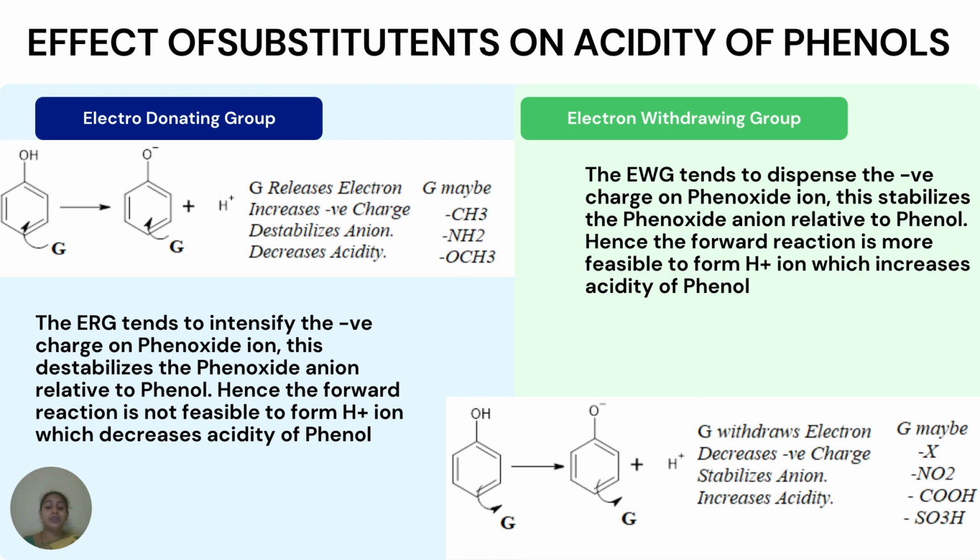So generally, if electron withdrawing groups are there, they will definitely increase the acidity of phenol. Examples of electron withdrawing groups are halogens, nitro group, carboxylic acid and also sulfonic acid.